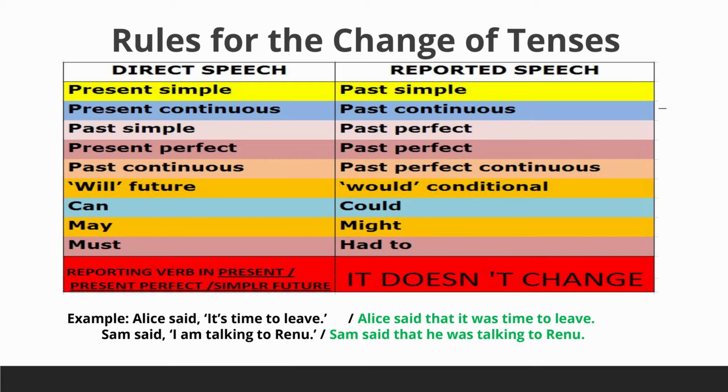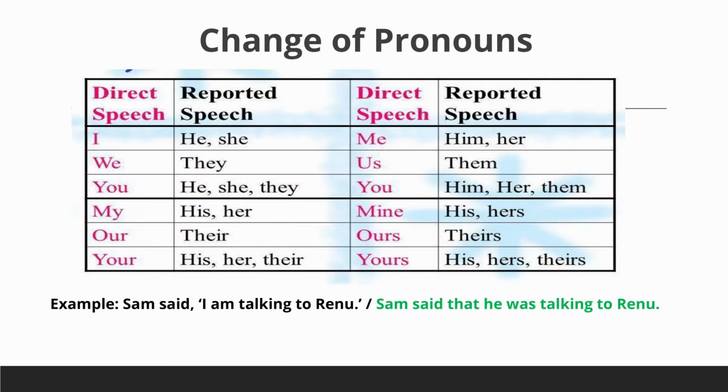Let's see some examples. Alice said, "It is time to leave." In indirect speech, Alice said that it was time to leave. Here the present tense converted into past tense. Now the second example, Sam said, "I am talking to Renu." In indirect speech, Sam said that he was talking to Renu. Here present continuous changed to past continuous. Now look at this slide.